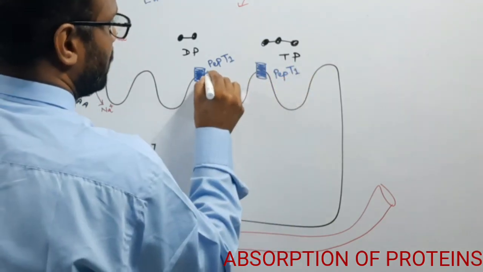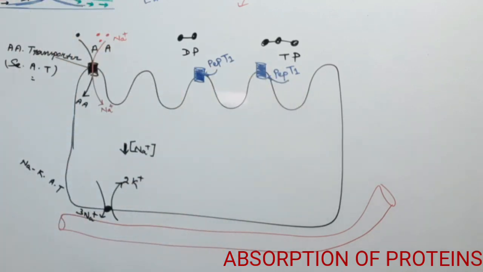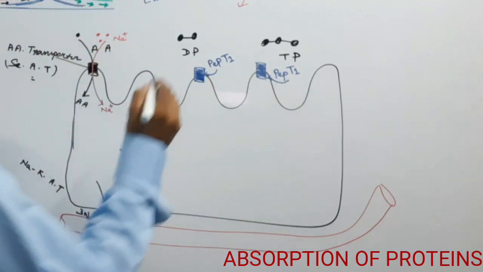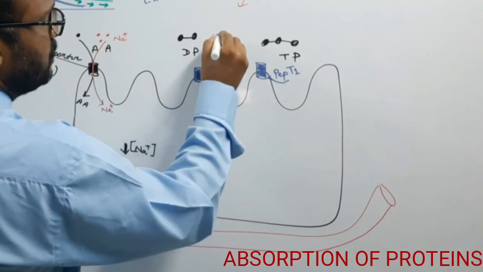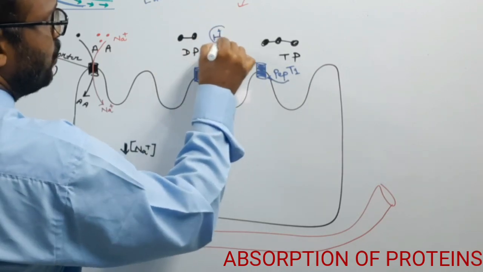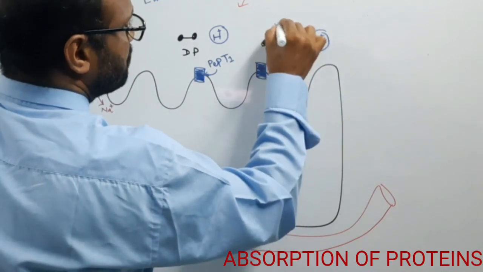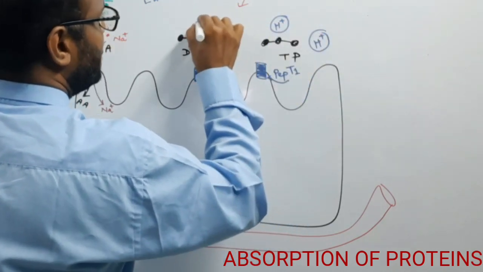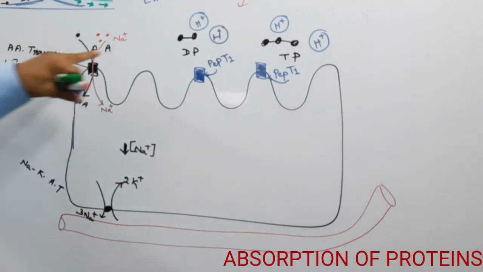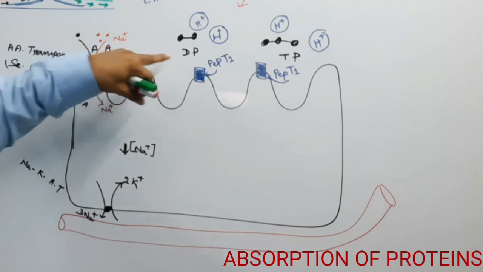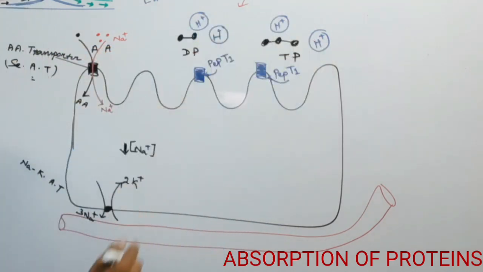So this gate is known as peptide transporter 1. Okay. So now, the transport of dipeptide utilizes proton, meaning H plus ion. They utilize H plus ion. Here the amino acid utilized sodium ion, but the dipeptide and tripeptide utilize the proton.